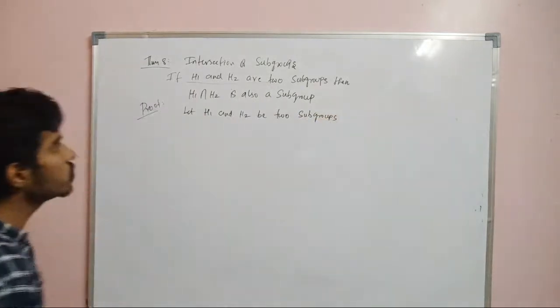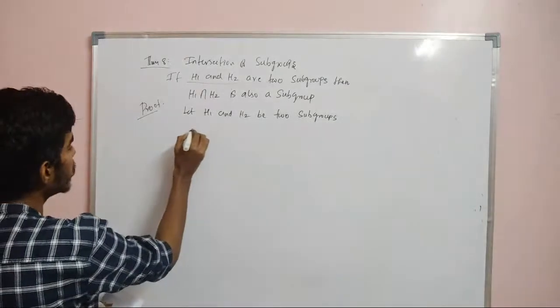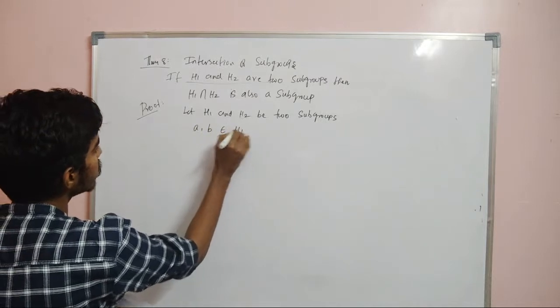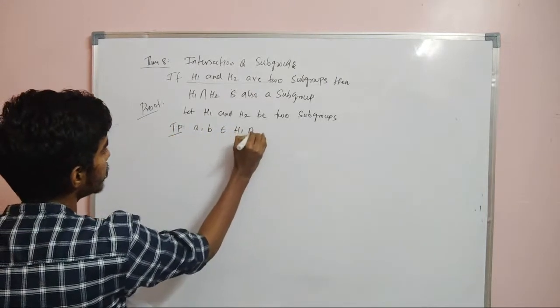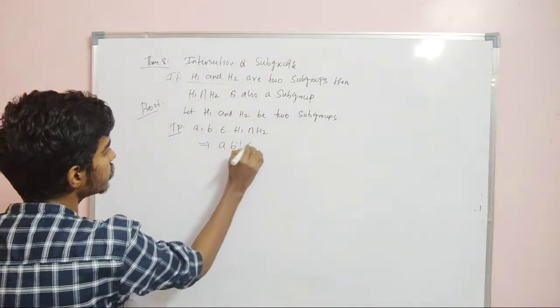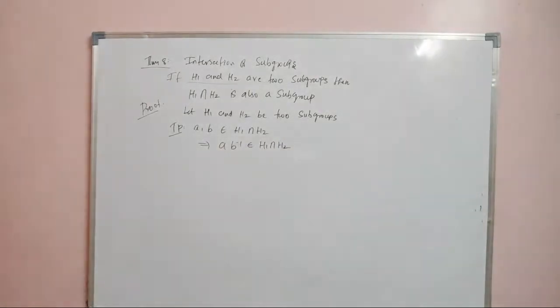So what do I need to prove? H1 intersection H2 is also a subgroup. That is, I need to take two elements, A and B, in H1 intersection H2 and prove that AB inverse belongs to H1 intersection H2. This is the one we need to prove, right?